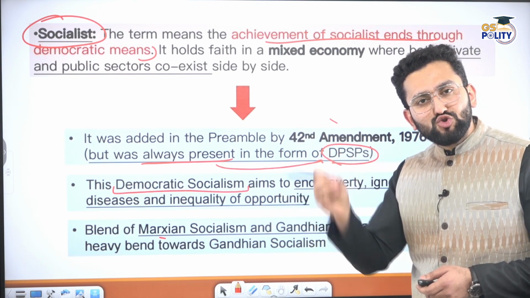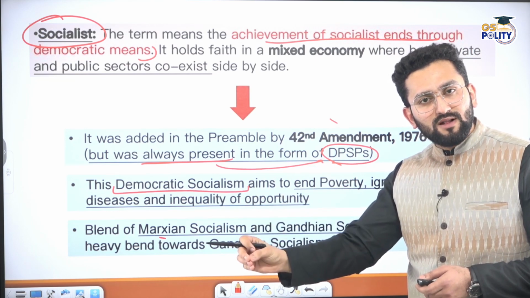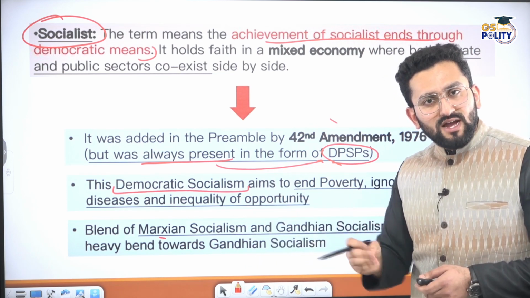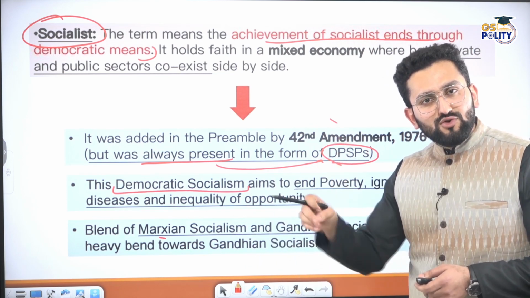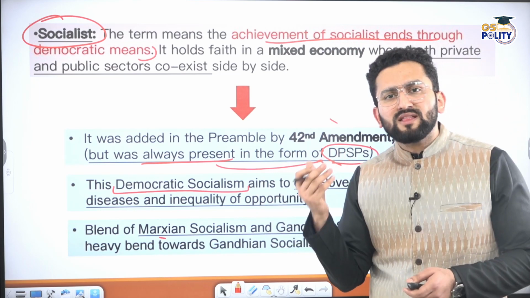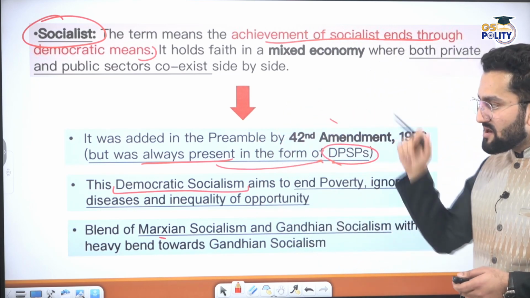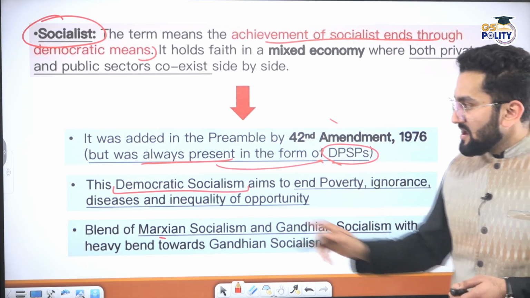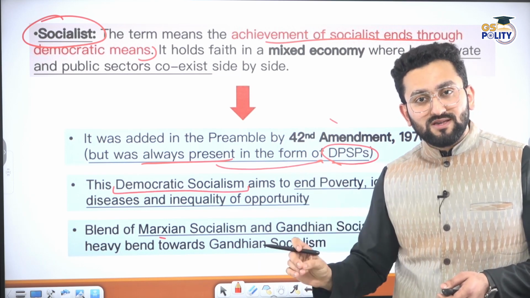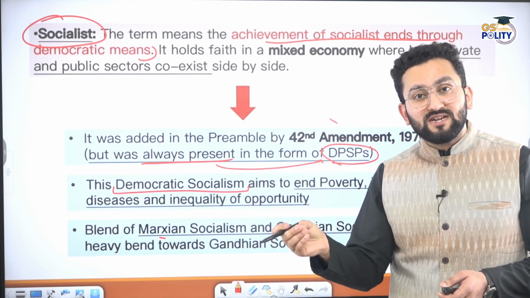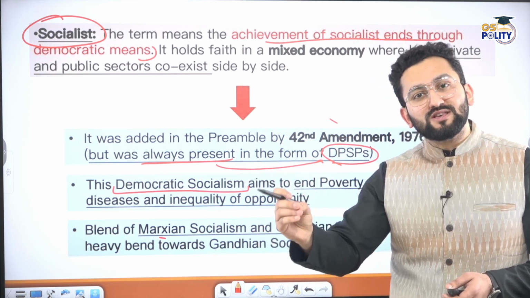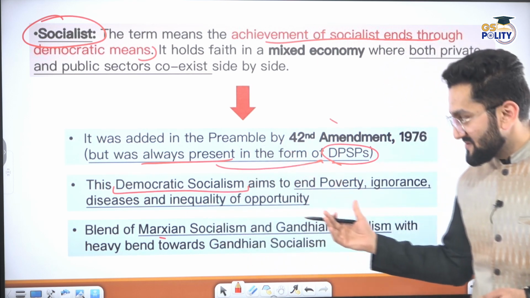Government has to take care of the socio-economic development of the people. Government has to make efforts so that resources are not accumulated in a few hands. Government has to make efforts to reduce exploitation. So these provisions were already very well present, that's why they did not add it specifically. But in Indira Gandhi ji's time it was added. This is democratic socialism. It means we believe in democratic processes. We elect our representatives, and on the basis of these representatives we have a government. So through this democratic process we want to achieve socialist outcomes.